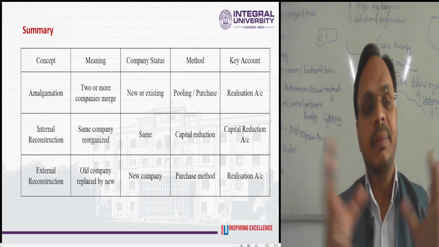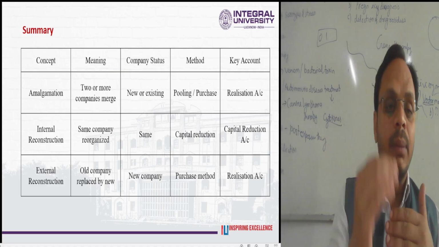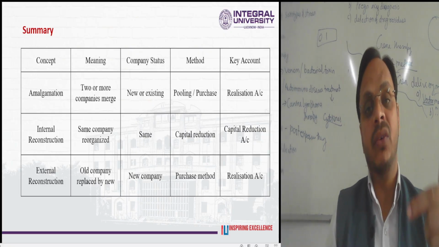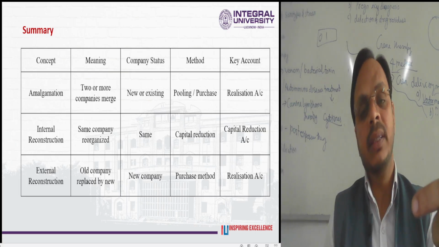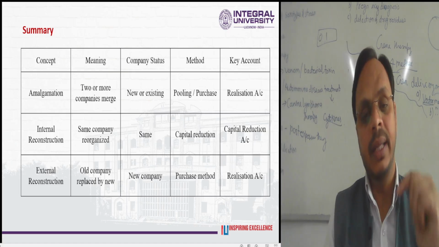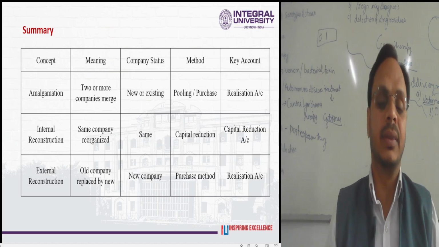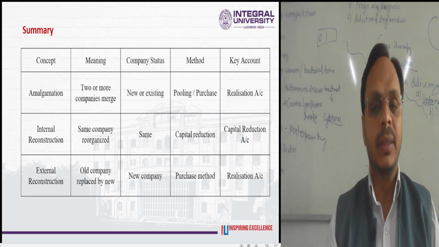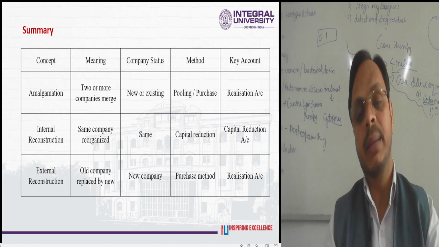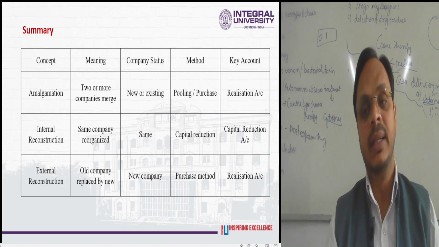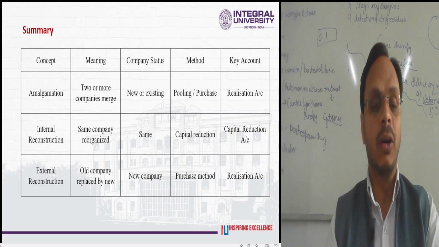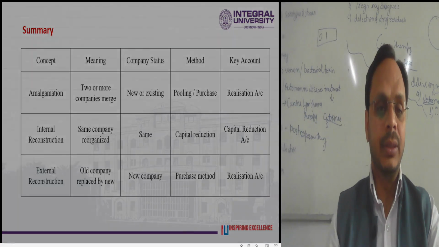So when we differentiate among amalgamation, internal reconstruction and external reconstruction from the perspective of identity: in amalgamation, the entity is new or existing; in internal reconstruction, the same entity remains; in external reconstruction, a new company comes into existence. For the accounting method, the pooling method and purchase method apply for amalgamation; the capital reduction account is prepared for internal reconstruction; and the realization account is prepared for external reconstruction.